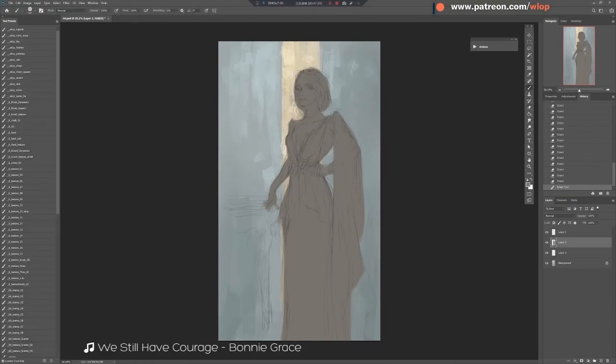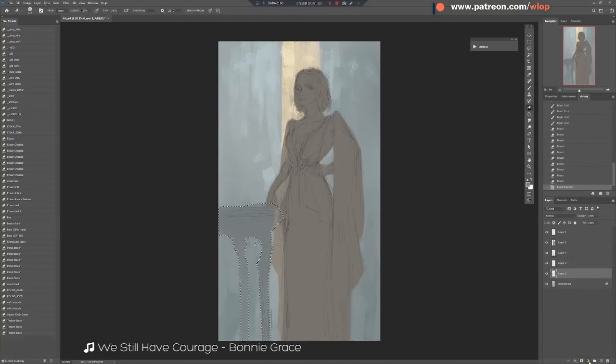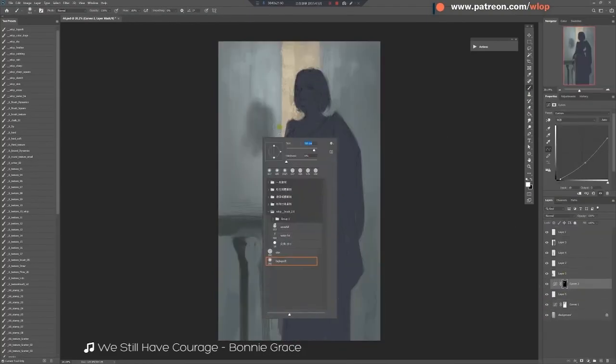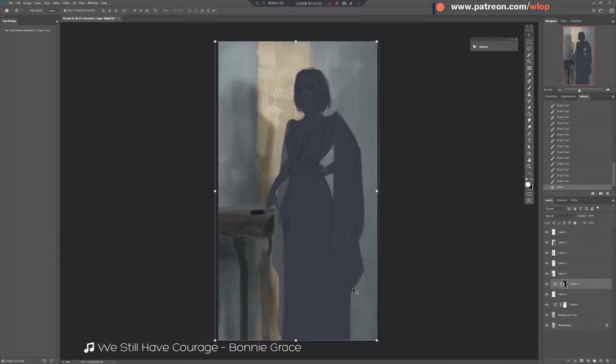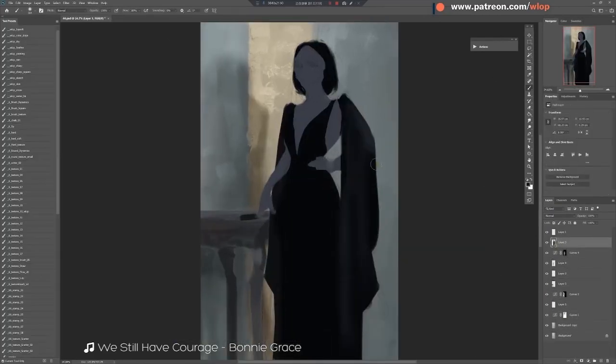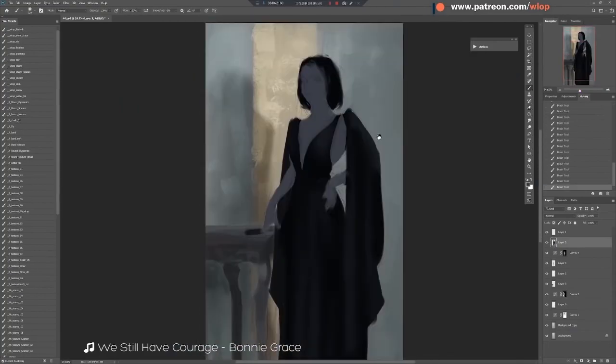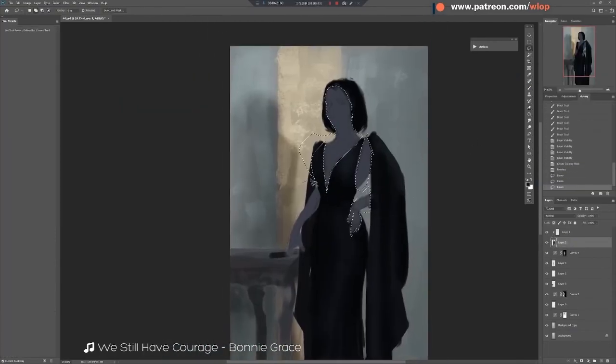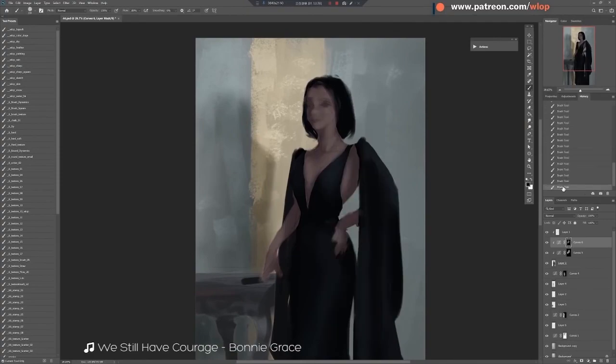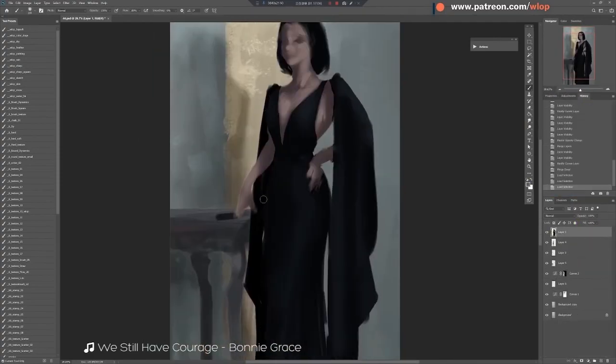First, Willup blocks in a gray base color for Eolian and the table, each in their own layer. Next, he uses lassos to select the shape of the dress, then uses curve adjustment layers to adjust the color. He then uses the same steps to adjust the color of the skin. After that, he creates another curve adjustment layer and adjusts the curves to apply lighting on the skin.